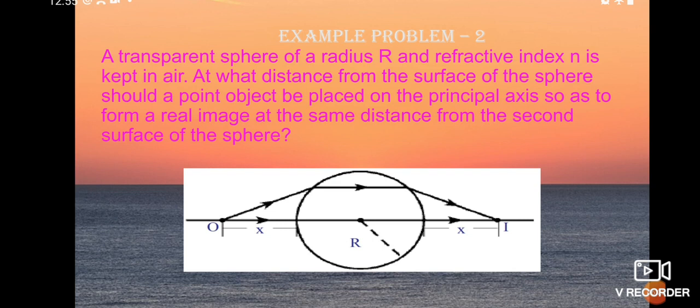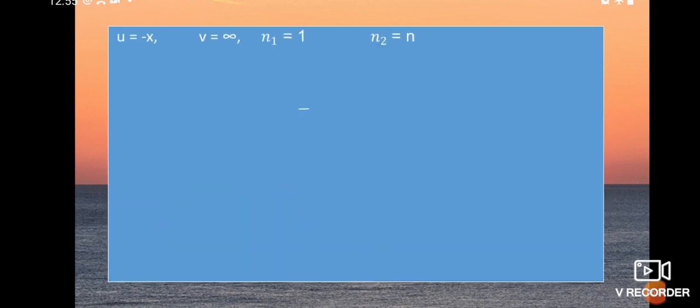Now we can enter the values in the formula. What is the formula for a curved surface? That is n2 by v minus n1 by u is equal to n2 minus n1 by r. Here u is taken as minus x because the object distance is from the pole to the object.